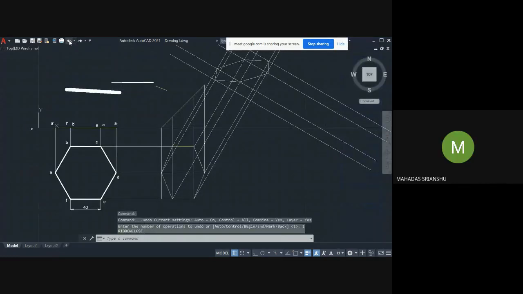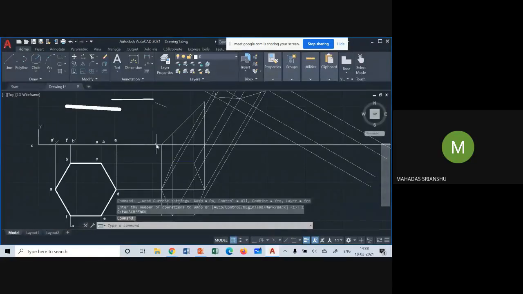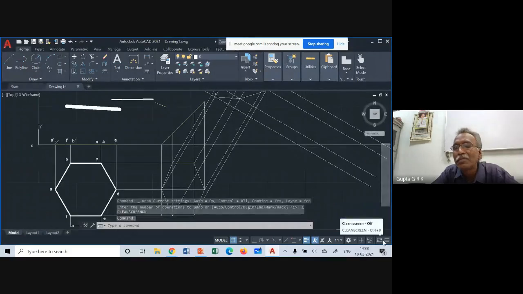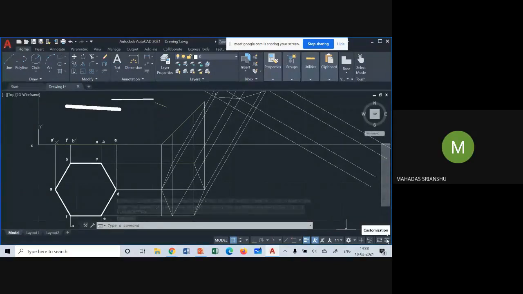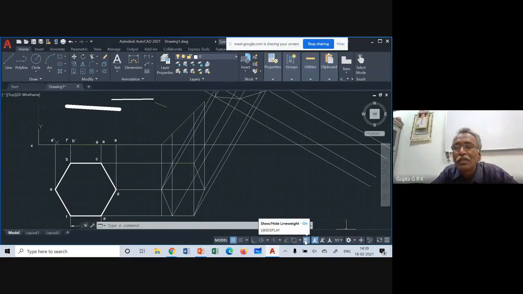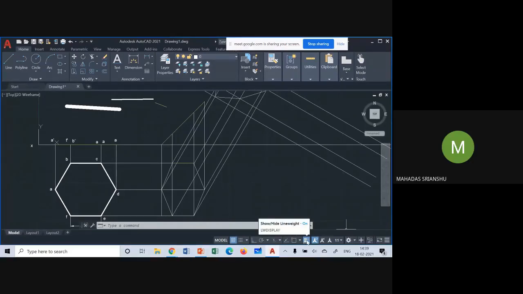Here, beside the annotations, sir. A little more to the left. Beside snap, sir. Here, if you right click on that, line weight settings.